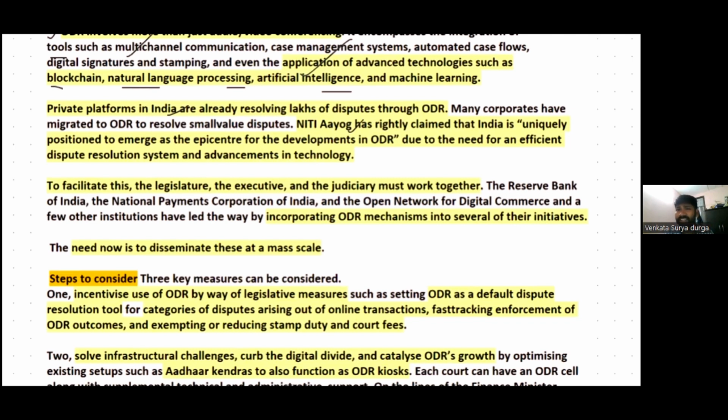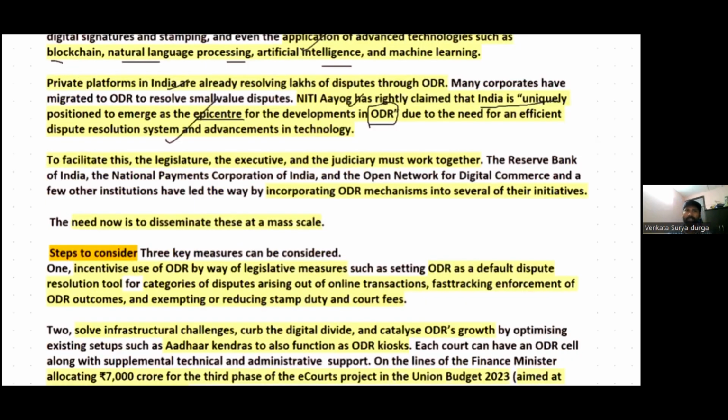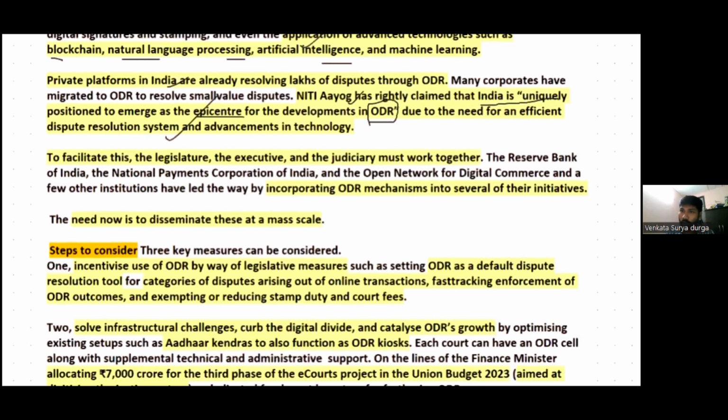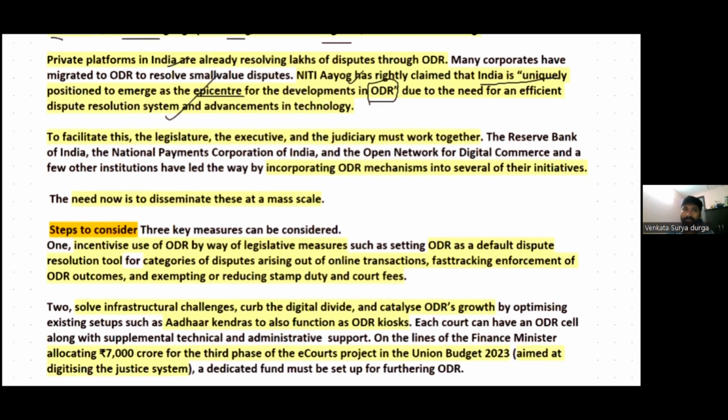Niti Aayog says that India is uniquely positioned to emerge as an epicenter of developments in online dispute resolution. Due to the need for an efficient dispute resolution system and advancements in technology, India is uniquely positioned to emerge as an epicenter of the online dispute resolution system.